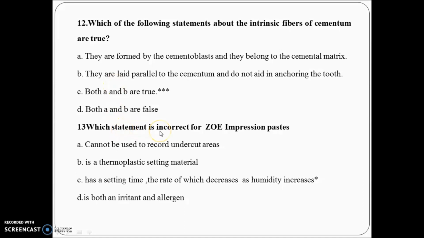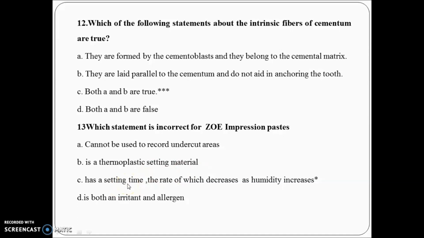Second question: which statement is incorrect for ZOE impression paste? They have asked for the incorrect statement. Fine. "It cannot be used to record undercut area." Yes, the statement is correct. You cannot use ZOE for recording undercut areas because it has very poor reproduction ability. Second is "thermoplastic setting material." Yes, it is a thermoplastic setting material. Then the fourth option is "irritant and allergen." Yes, eugenol can act both as an irritant and allergen. And option C says it has a setting time, the rate of which decreases as humidity increases. It is completely wrong. The setting rate of any material increases as humidity increases. So option C is the answer.